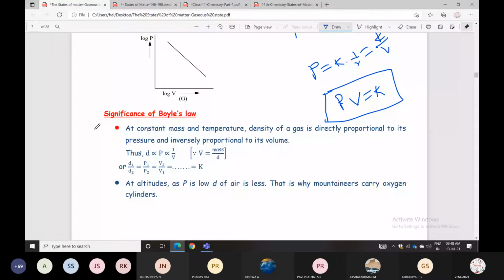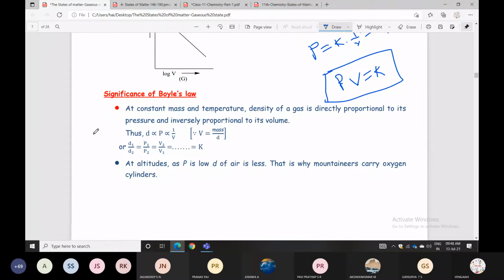But it is inversely proportional to volume, because density equals mass by volume, or volume equals mass by density. When volume increases, density decreases. Finally, D1 by D2 equal to P1 by P2 equal to V2 by V1 equal to K. Those things are given.